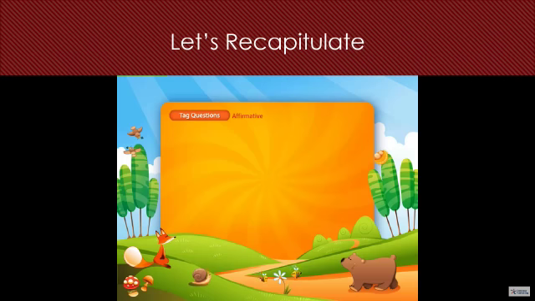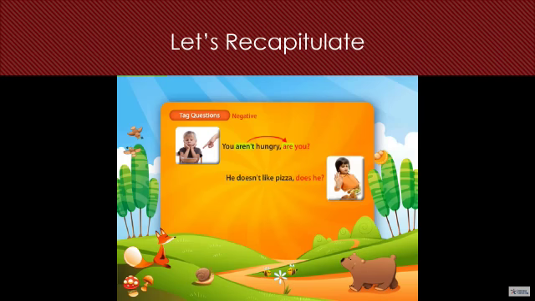On the other hand, when you have a negative sentence like you aren't hungry, you put a positive tag question at the end, like are you? For example, you aren't hungry, are you? He doesn't like pizza, does he? We can't go swimming, can we?